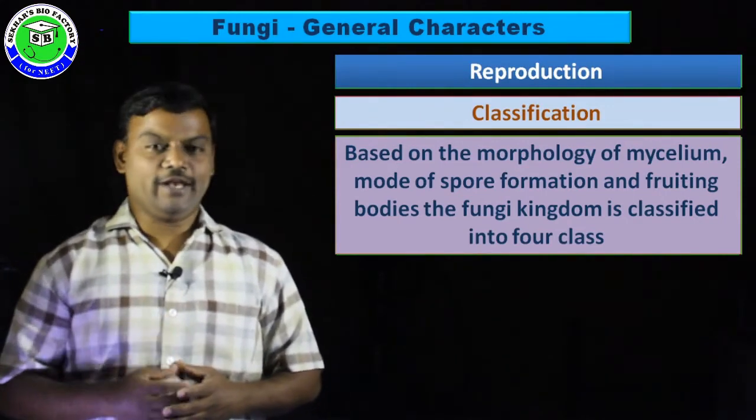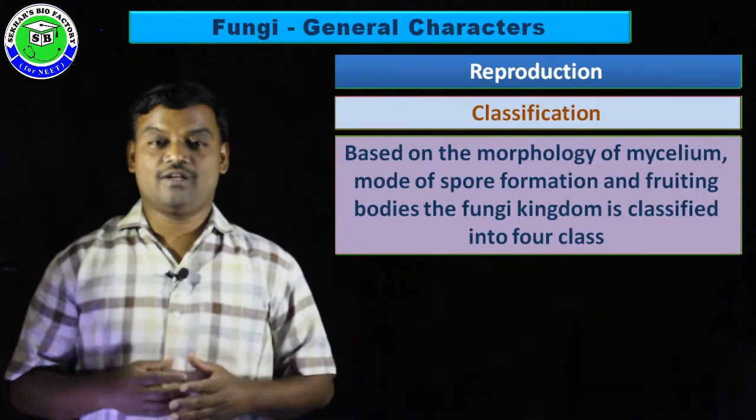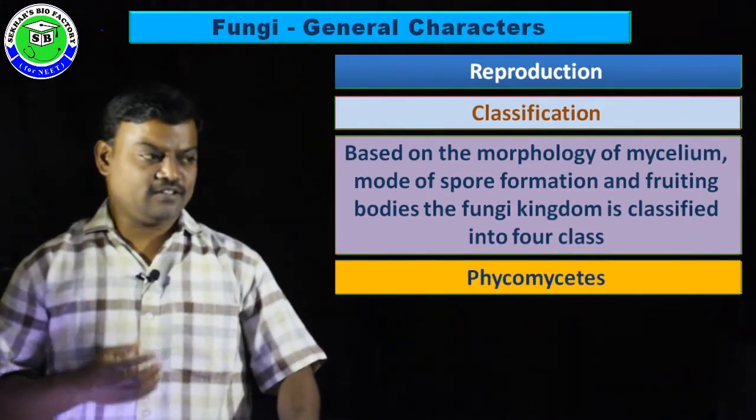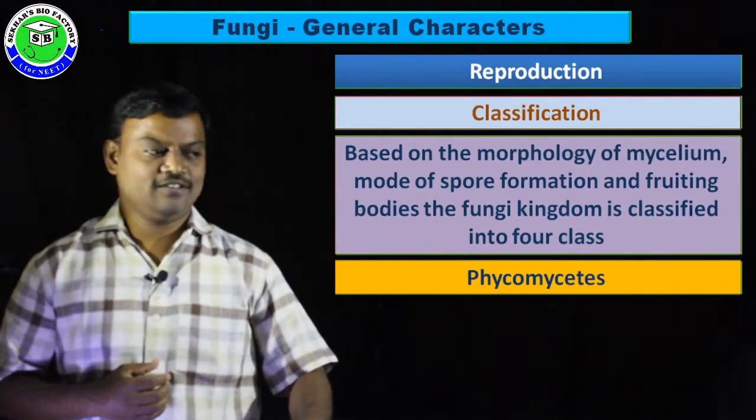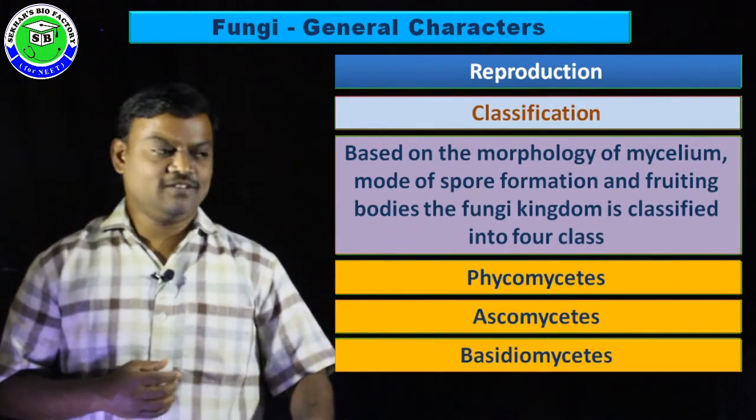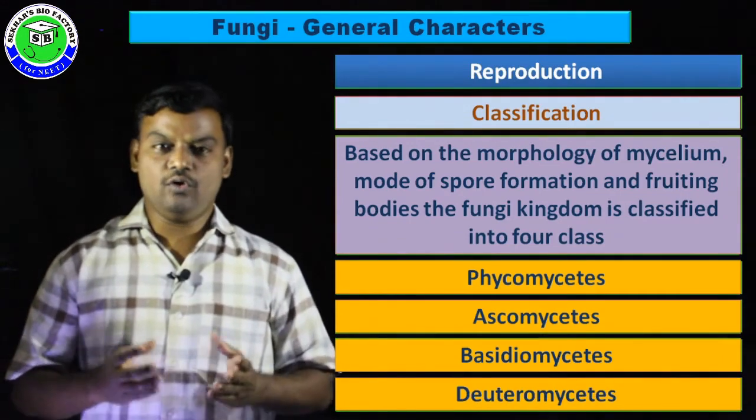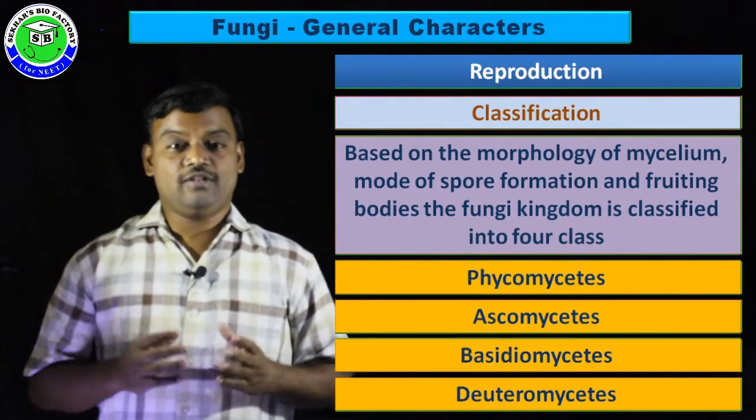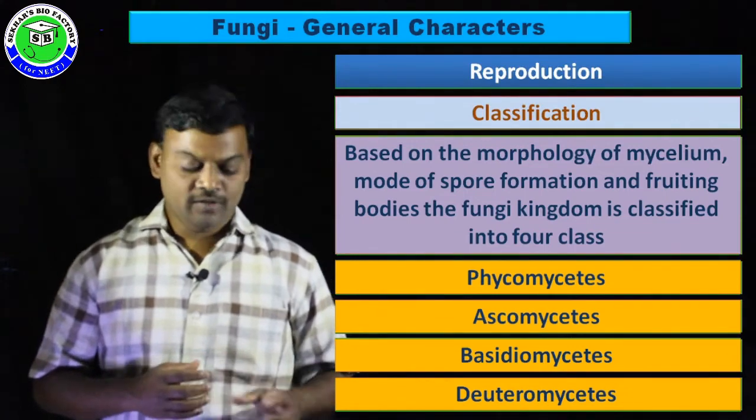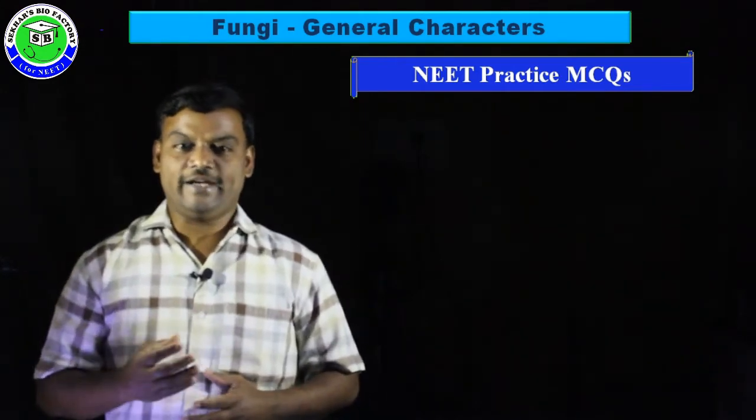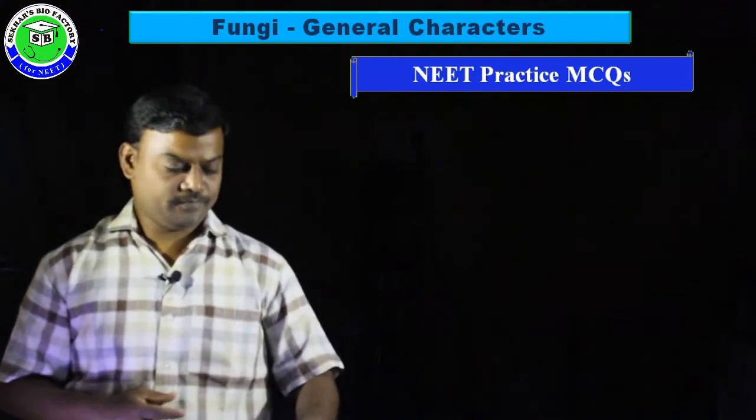When you observe the classification of fungi, based on morphology of mycelium, mode of spore formation, and fruiting body nature, the fungi are further classified into 4 classes. The first is Phycomycetes, the second is Ascomycetes, the third is Basidiomycetes, and the last class is Deuteromycetes. So these are the general characters of fungi. Along with this, let us discuss some important NEET practice multiple choice questions related to this topic.